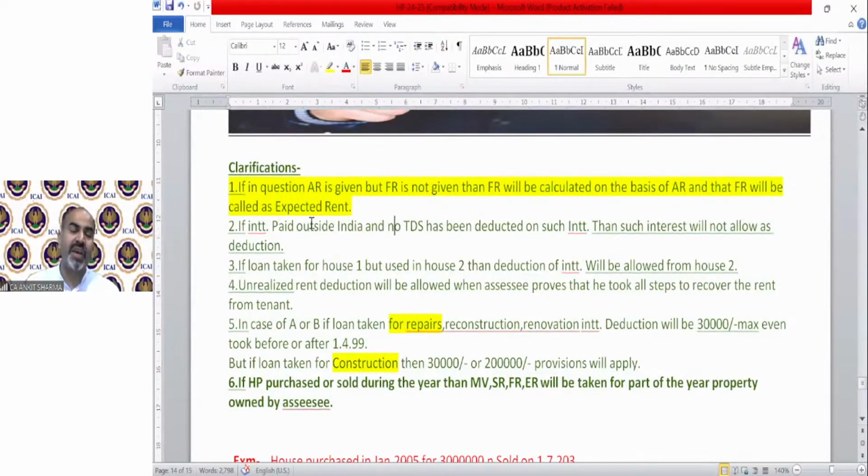If in the question AR is given but FR is not given, then FR will be calculated on the basis of AR, and that FR will be called expected rent. If municipal value is not given, not a problem, skip it. If SR is not given, not a problem, skip it. But if FR is not given, then kindly check the question. If AR is given, then actual rent per month into 12, that means annual rent, will be called ER. And on the basis of that ER, the steps need to be followed.